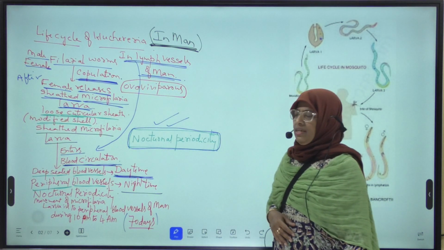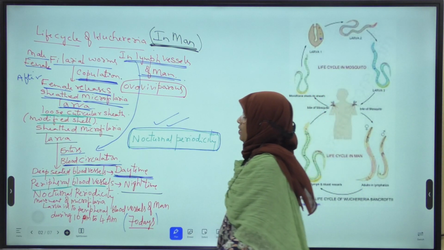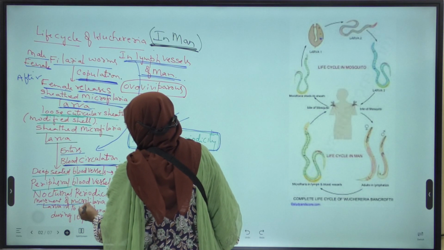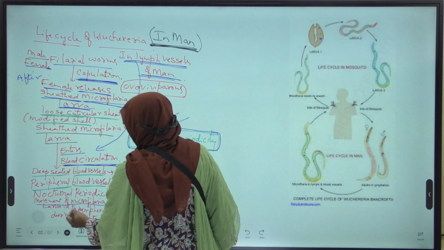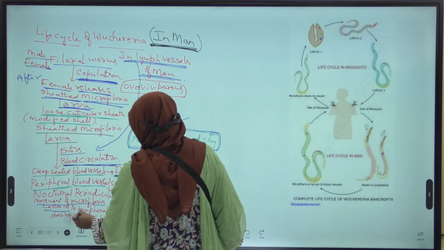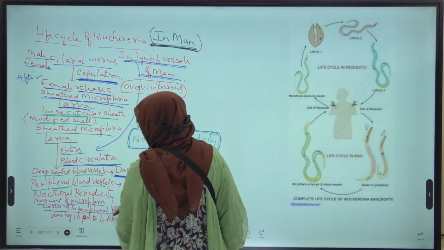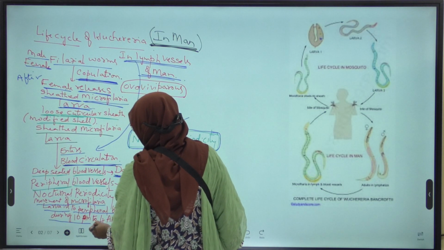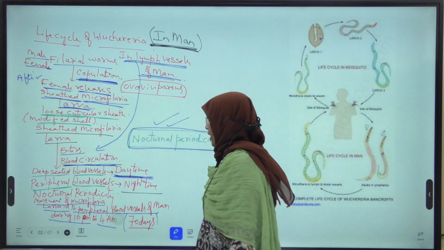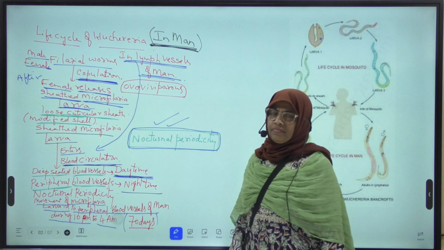Nocturnal periodicity means the movement of sheathed microfilaria larva into peripheral blood vessels of man during 10 p.m. to 4 a.m. is called nocturnal periodicity.